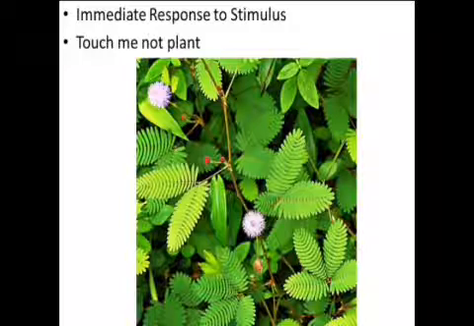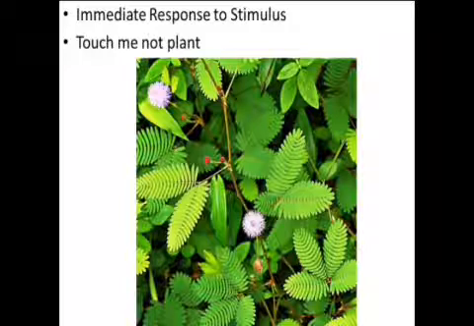In this plant, the touch with our fingers is the stimulus, and the leaves respond by folding up. The sensitive parts which the leaves possess are soft cushion-like swollen structures known as pulvini. The cells of the pulvini contain a lot of water.